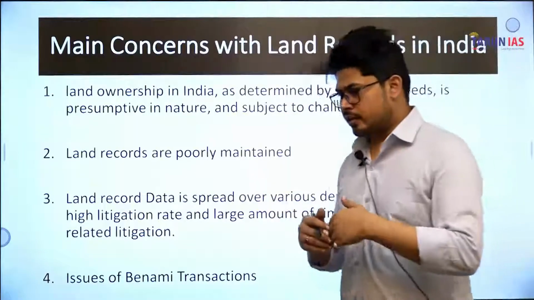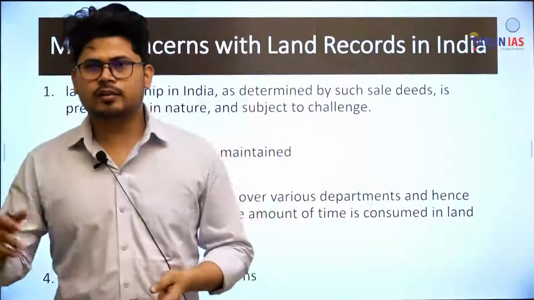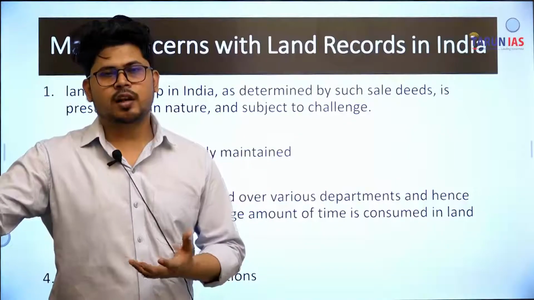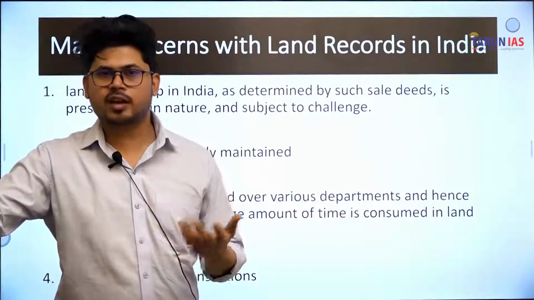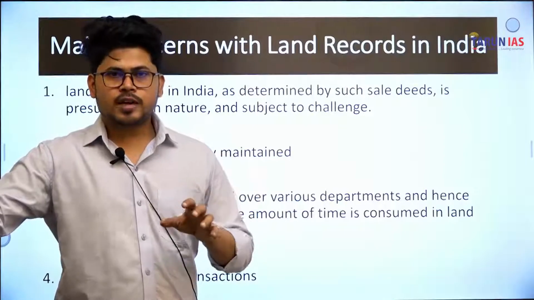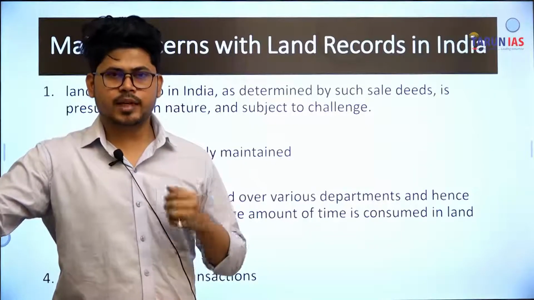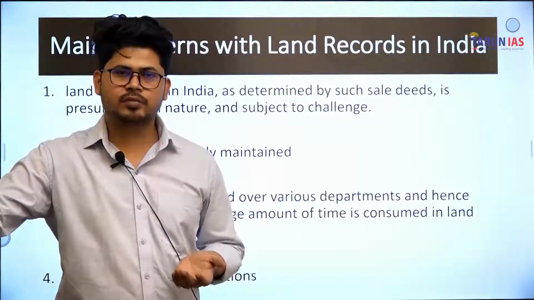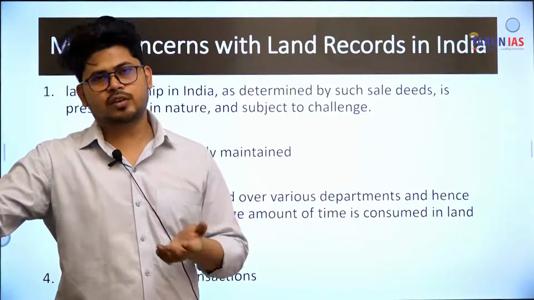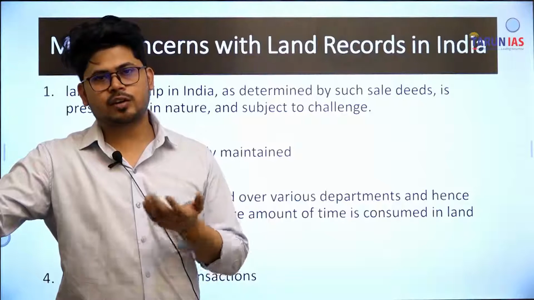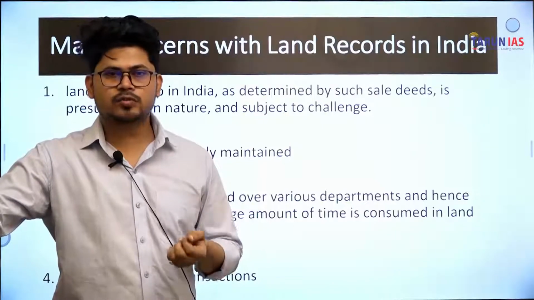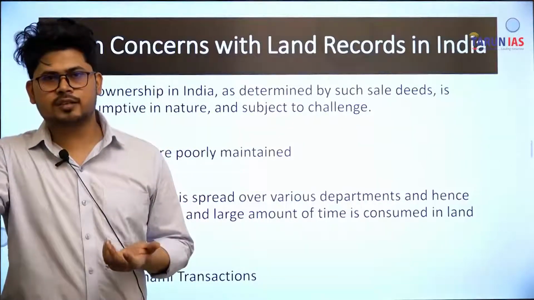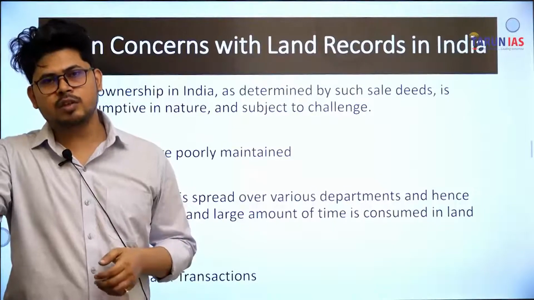दिक्कत बहुत सारी अराइज होती हैं when the development of land and the development of cities and the expansion of urban areas or the development of infrastructure like roads, bridges, canals is done. Because, for example, a national highway is to be made that is passing through 2-3 states. In that case, the acquisition of land becomes a cumbersome process because of, first, the different kind of land records that the states maintain, and the second one is because of the absence or the spread of the records, due to which no single point access for acquisition of land and compensation is available.